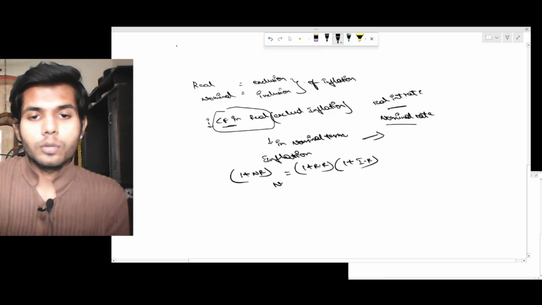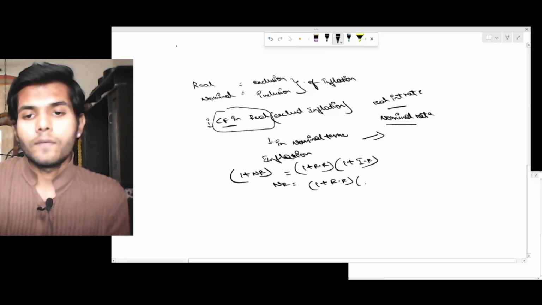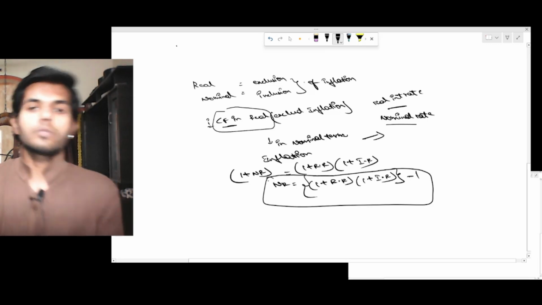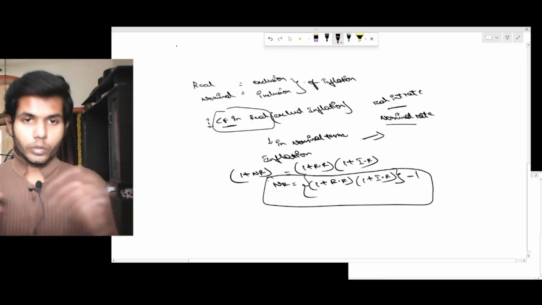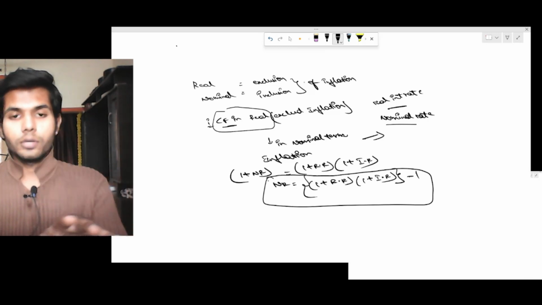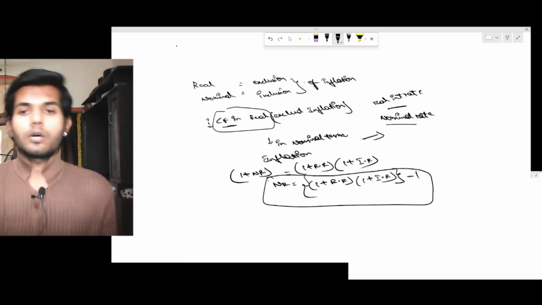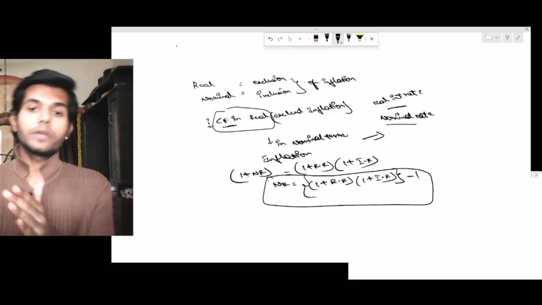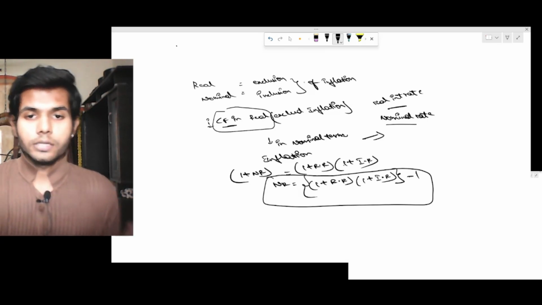So from this, the nominal interest rate would be 1 plus real interest rate into 1 plus inflation rate, minus 1. So now that you know, you can do it this way: other cash flows which are given in real terms can be converted into nominal terms using inflation, or else convert the nominal rate into the real rate using inflation, this way, right?